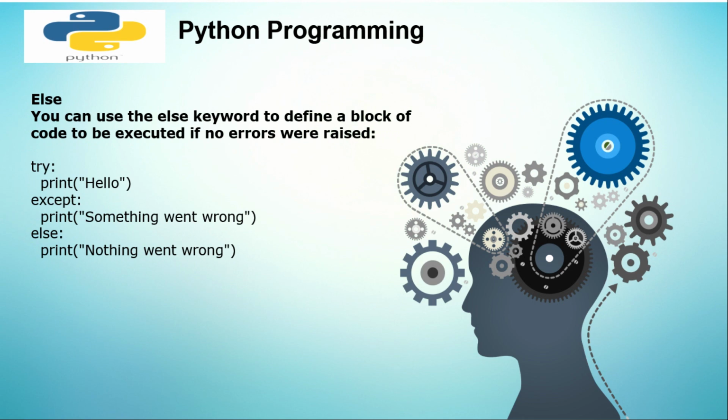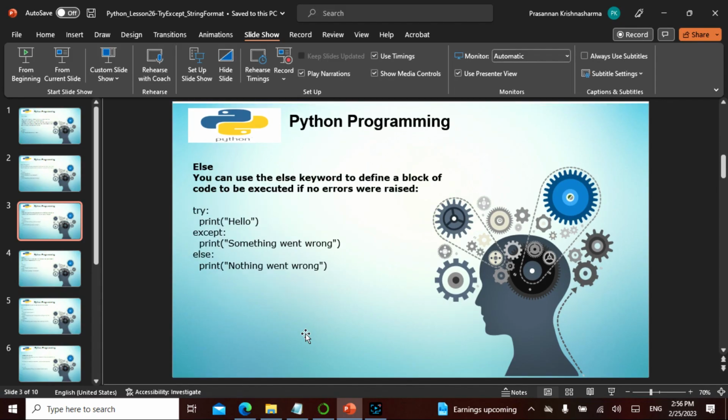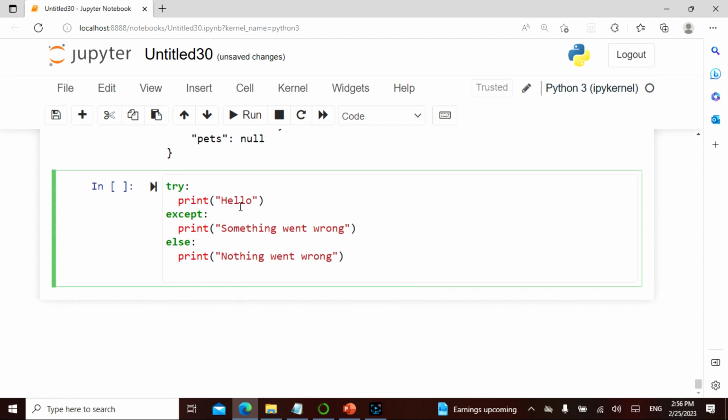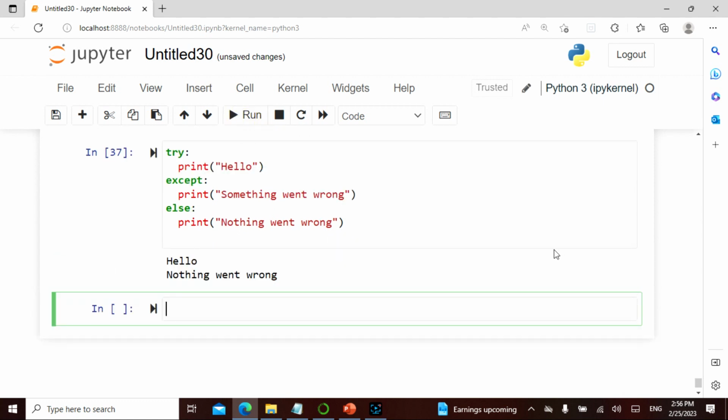So maybe we can try this. Let me take this and try it here. I say try, print hello. Except, I say something went wrong, else nothing went wrong. Let's see. Hello, nothing went wrong, because there is no error here.